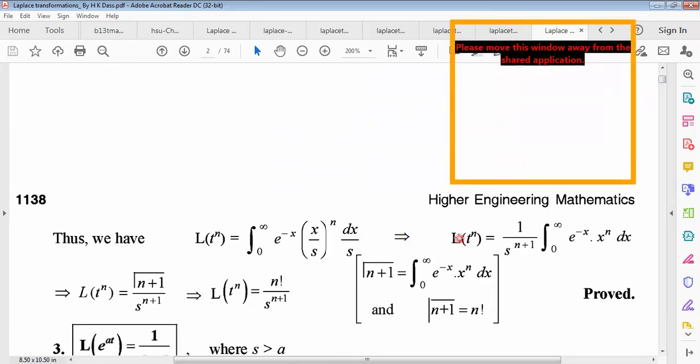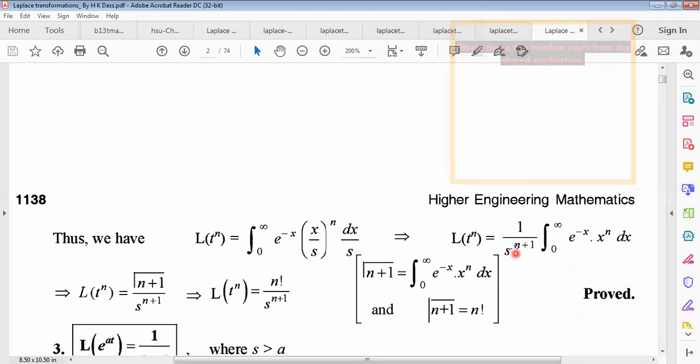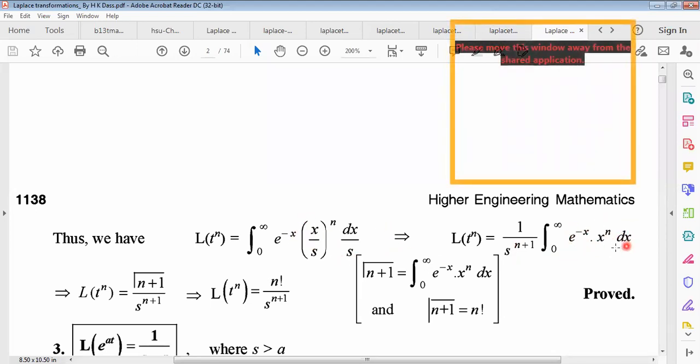So Laplace transformation of t to the power n equals the integral from 0 to infinity, and how many s do we have? s to the power n here, and another s here. So s to the power n plus 1 will be in the denominator. So we get the integral from 0 to infinity of e to the power minus x, x to the power n dx.